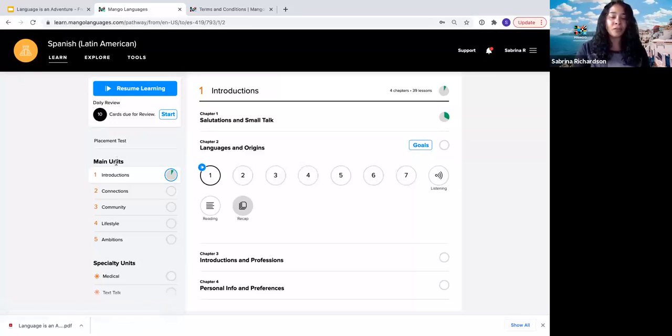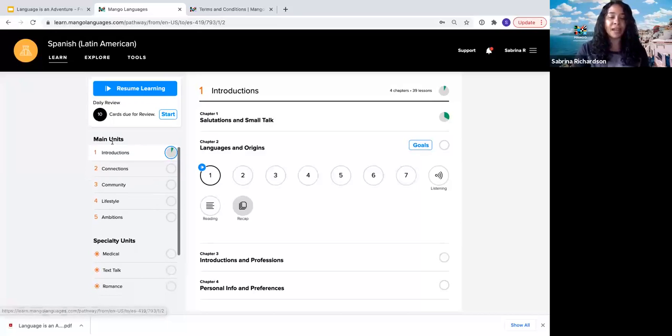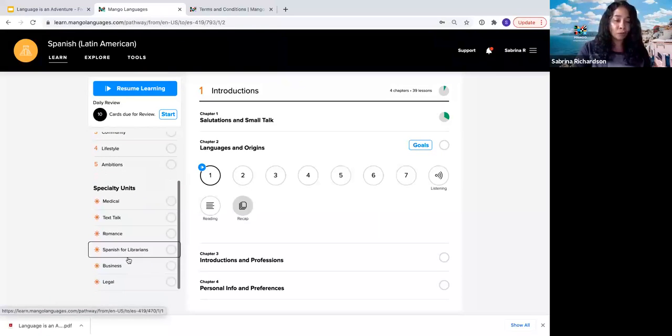So as we continue moving down the left-hand side of the screen, you can see we've got the main units of the language content broken out here. For our top 9 languages, we currently have 5 units. For some of the other languages, we have 2 to 3. And for some of our more developed courses, we also have these specialty courses here.